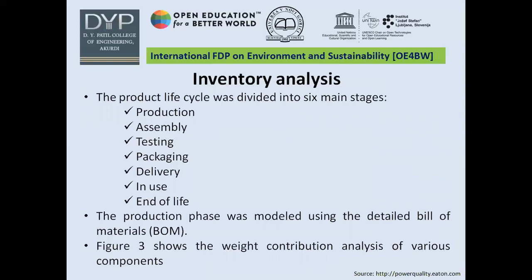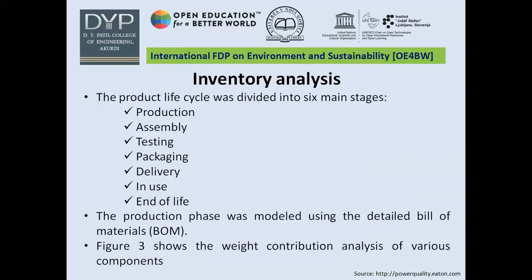Then the inventory analysis was carried out. For carrying out this inventory analysis, the product life cycle was divided into 6 main stages. First is production, then assembly, testing, packaging, delivery, in use, and end of life. And this production phase was modeled using detailed bill of material from the different store sections and different production sections.